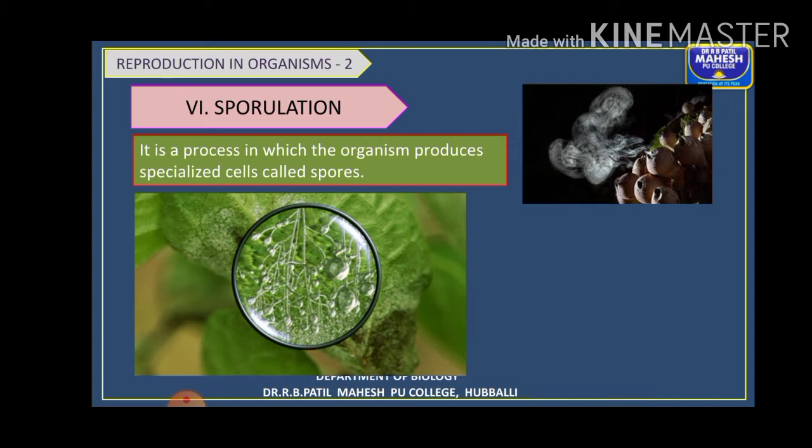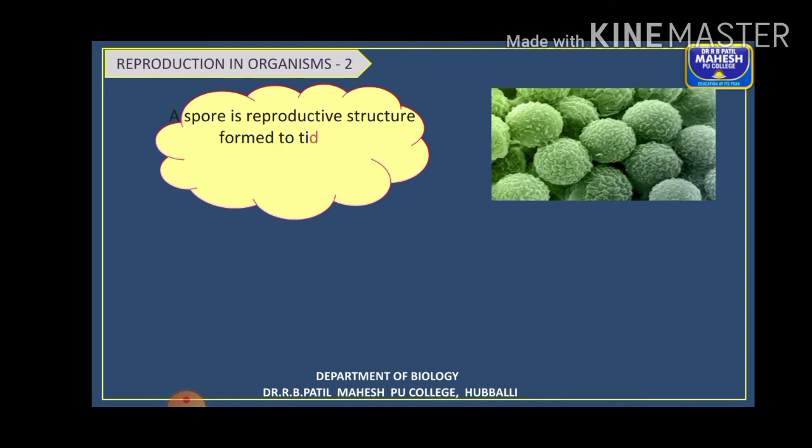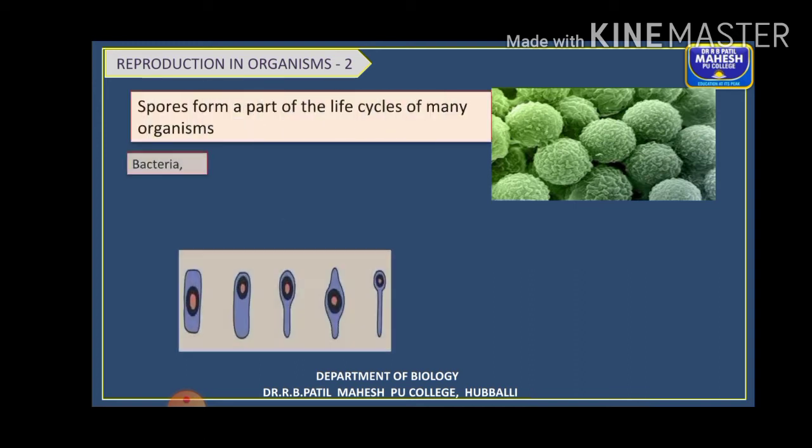Where do you find this spore formation? These are generally produced during unfavorable conditions, and at the onset of favorable conditions, those spores get dispersed and form new individuals.